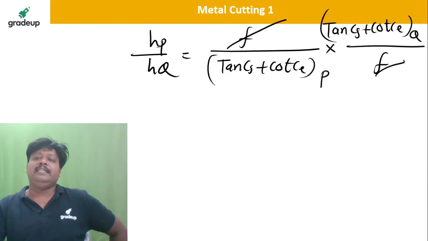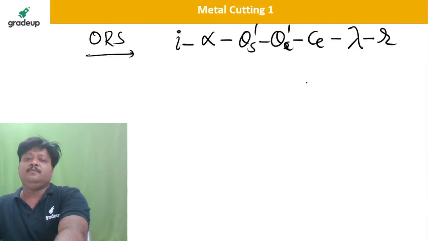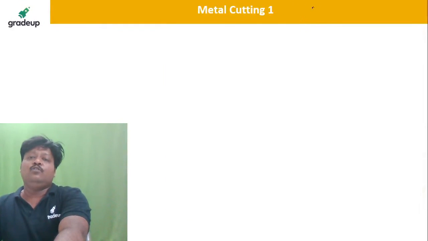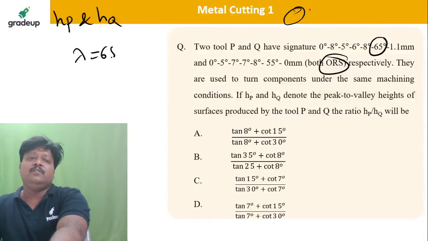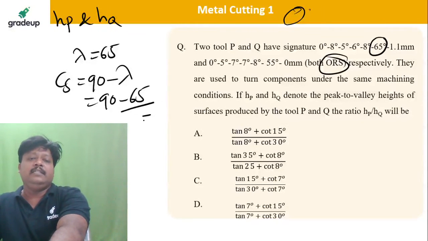So F will get cancelled out. Now tell me what is the first thing. So it is not the ASA system. So first of all, it is the ORS system. From that we have to get, see, lambda in the first tool is given as 65. So definitely CS will be what? 90 minus lambda. So 90 minus 65. How much? It is 35 degree. Yes, 35 degree.